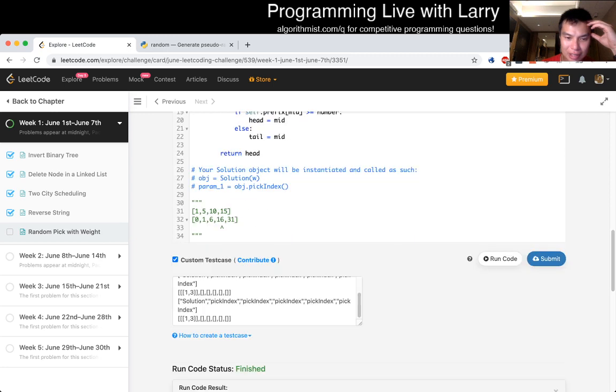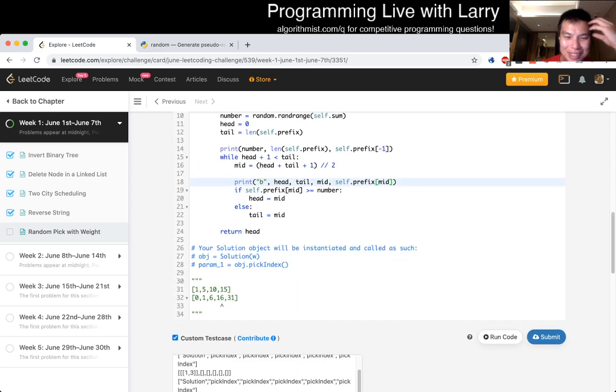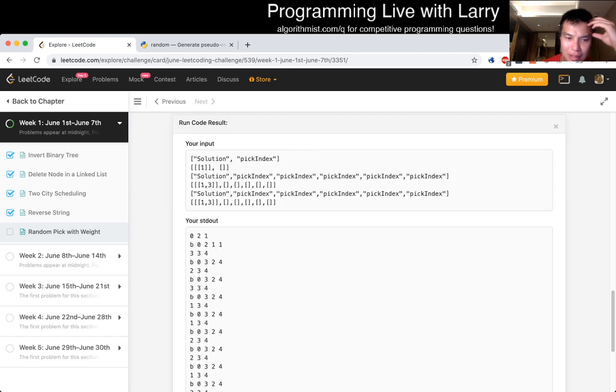Did I get the signs wrong? That'd be pretty embarrassing, but it's okay. So if this prefix number, let's say we wrote a 17, then we want to move the set here, right? No, that's right. It should be right anyway. Let's see, we rewrote a 3 and we see a 2, we should move the head to 2.